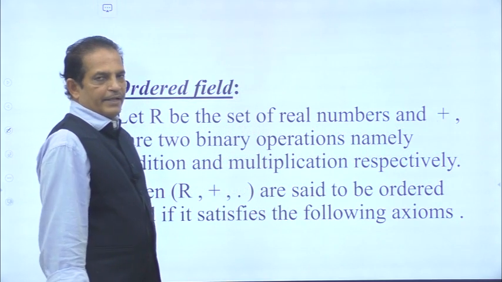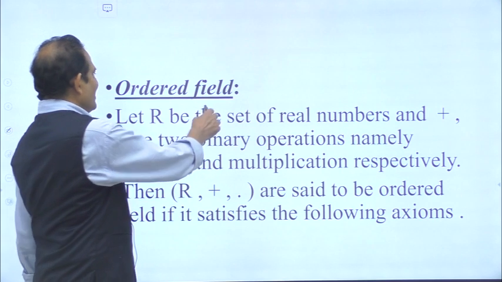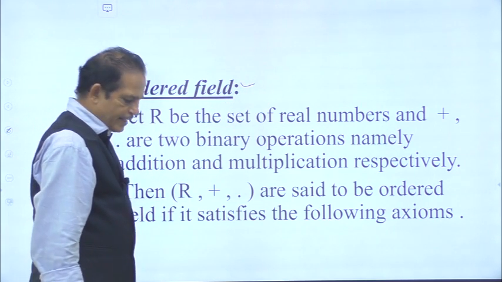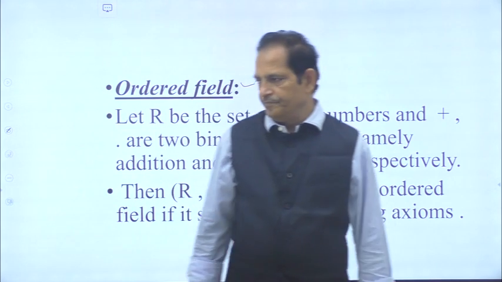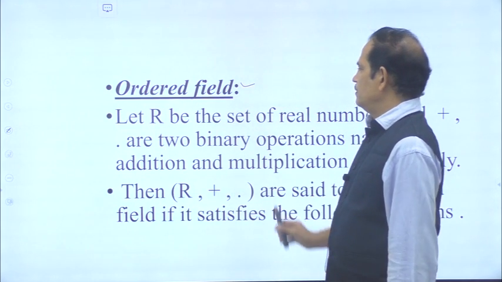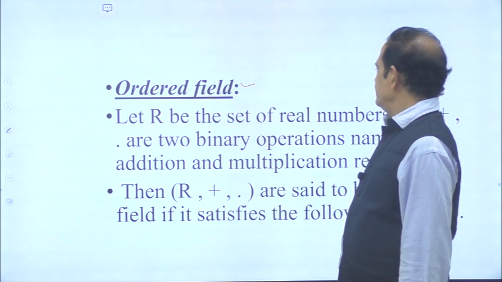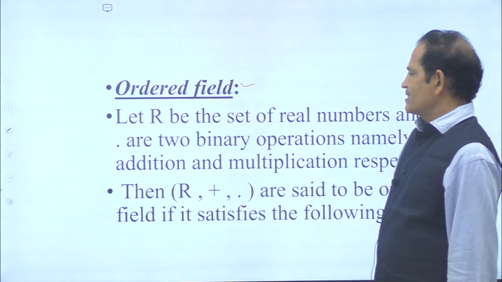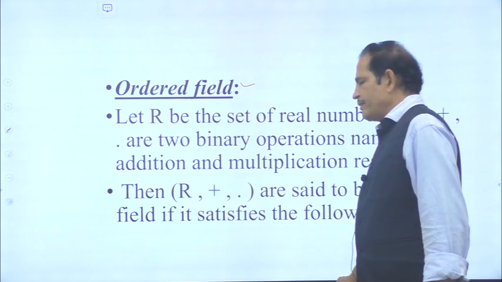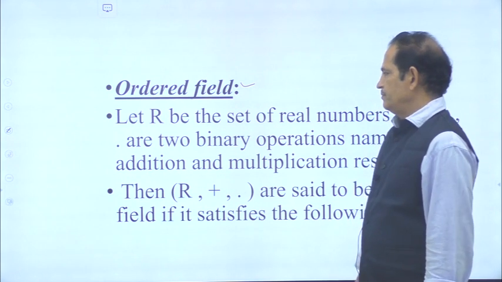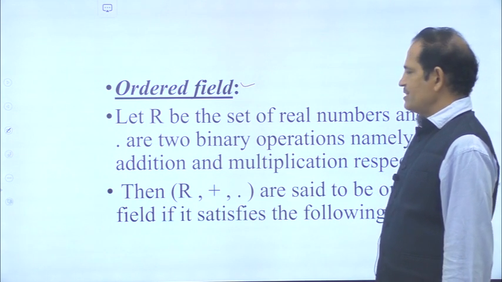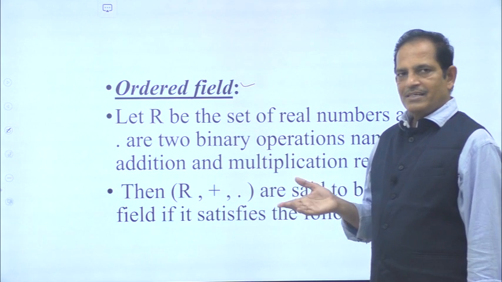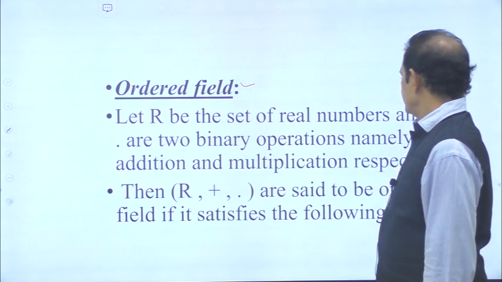Now I am going to define ordered field. What is an ordered field? Let capital R be set of real numbers and plus and dot are two binary operations, namely plus stands for addition, dot stands for multiplication.